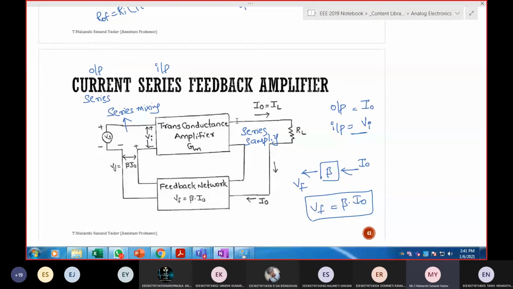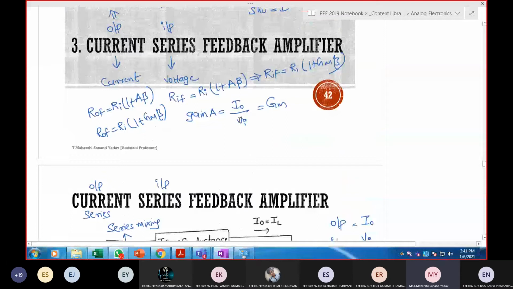What is the difference between transconductance and transresistance? Transconductance means I output by V input. Transresistance means V output by I input.